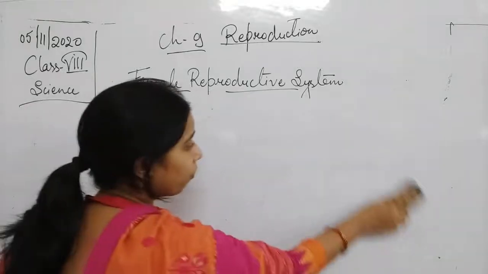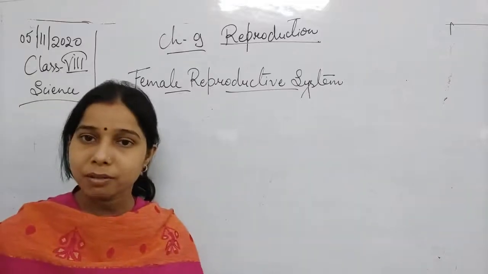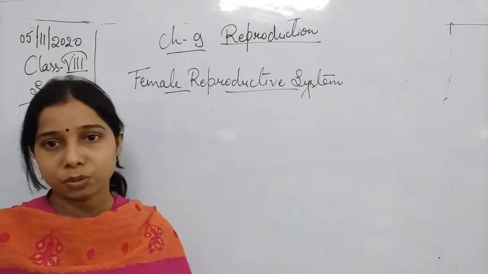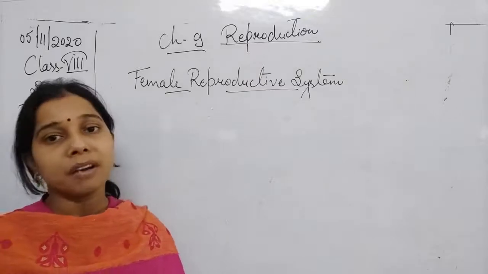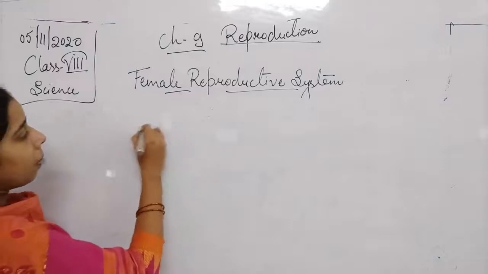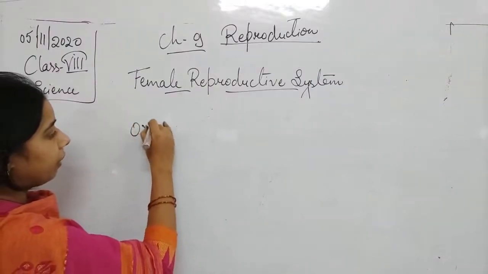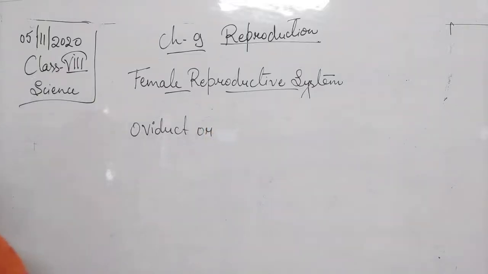Now these ovaries are connected to the uterus with the help of a tube-like structure, and that is known as the oviduct or fallopian tube. So the next one we can say is the oviduct or fallopian tube.